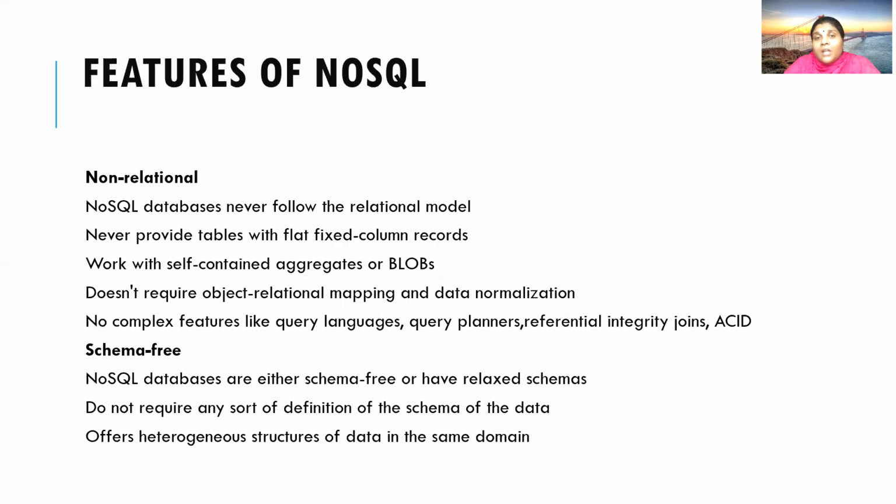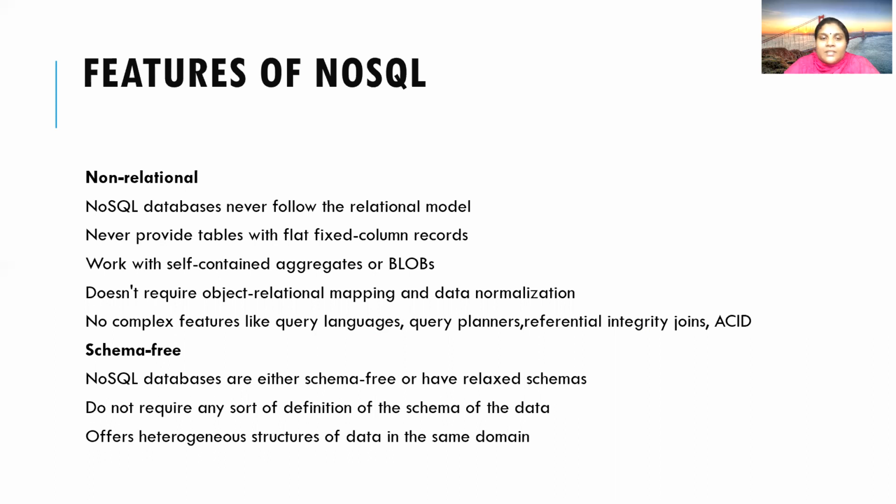Now coming to the features of NoSQL, why are we saying it is so important? NoSQL is very, very important. The first feature is that it is non-relational, meaning whatever you know about relational databases does not apply here. There is no mapping needed, no ER diagram needed, no ACID properties to be followed, and no integrity errors will come. Primary key and foreign key errors, nothing will be there in a NoSQL database.